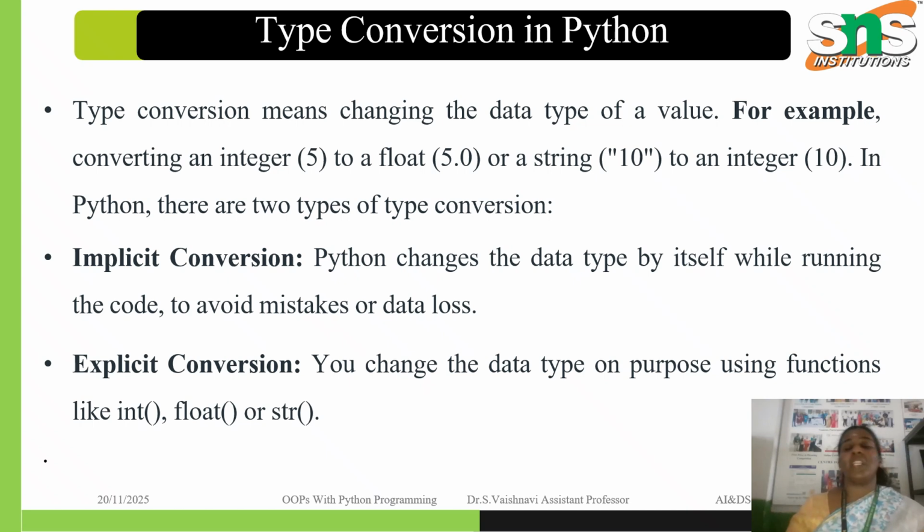For example, when an integer is added to a float, Python automatically converts the integer into a float. Explicit type conversion, also known as typecasting, is done manually by the programmer using built-in functions such as int, float, string, and boolean. As I have already said, these type conversions are fully controlled by the programmer to change the data type as required.